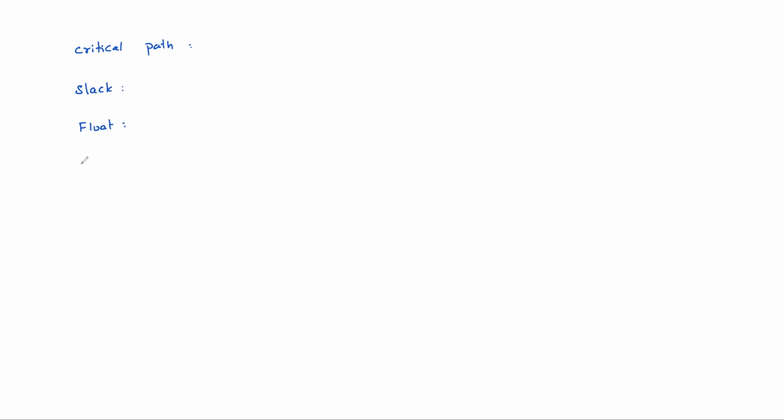Types of floats. This is what is meant by total float.